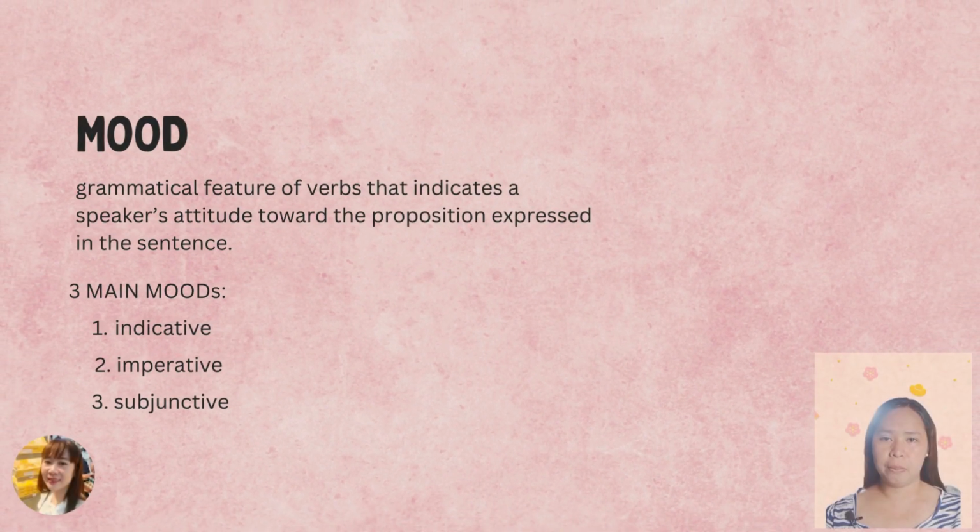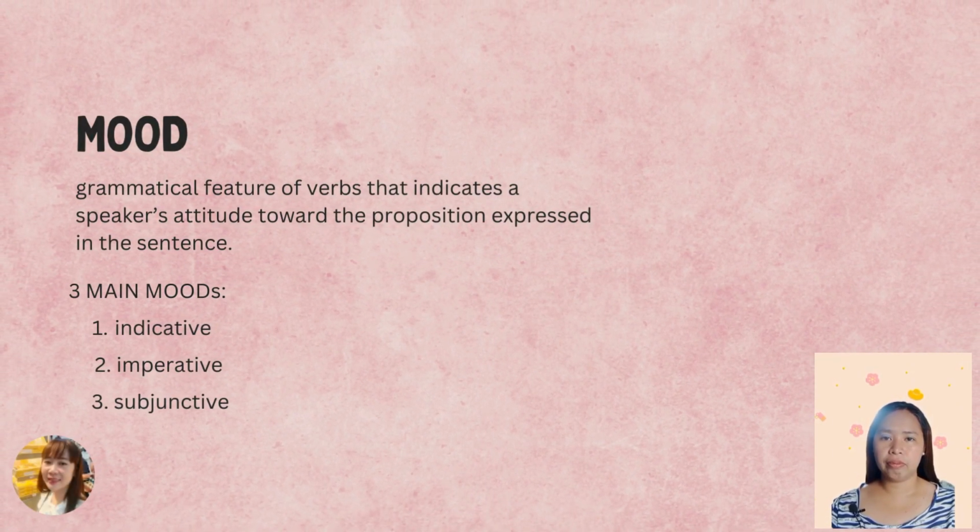Okay, that is what we have defined from the first type of verbal inflection, the tenses. Now we are going to identify the next type of verbal inflection, mood. Mood is a grammatical feature of verbs that indicates a speaker's attitude toward the proposition expressed in the sentence.